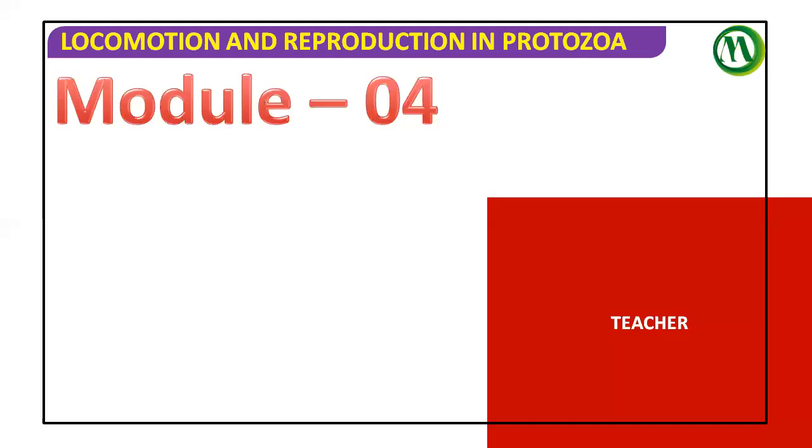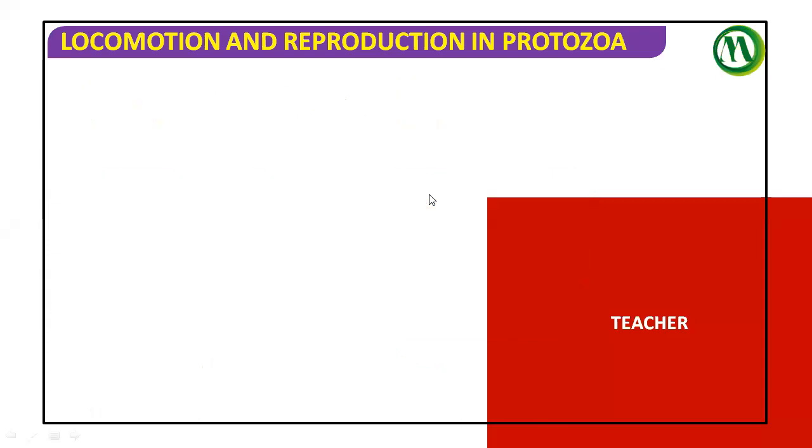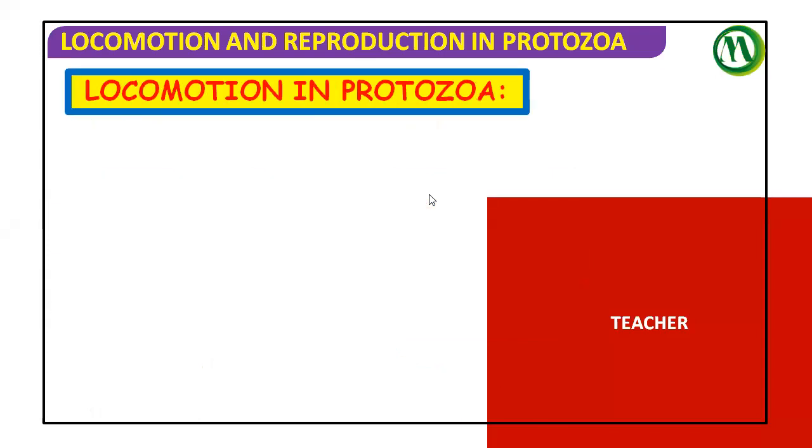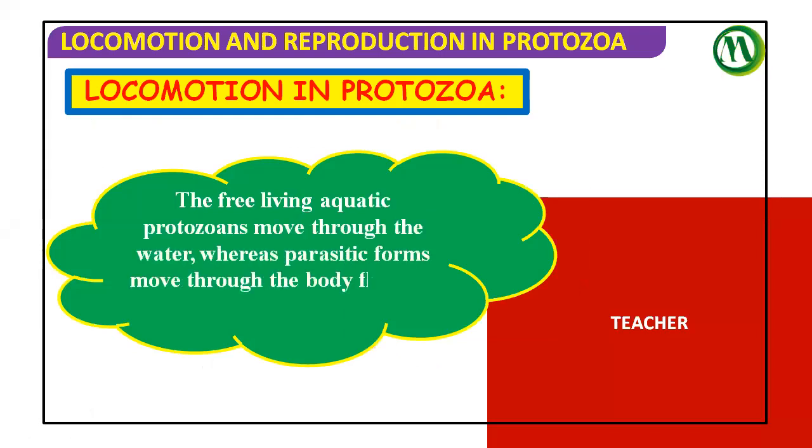In module 4, we're going to learn about locomotion in protozoa, set 2. Here we're going to learn about the different kinds of locomotory organelles. The free-living aquatic protozoans move through the water, whereas parasitic forms move through the body fluids of their host. Simply, free-living organisms live and swim in water. Parasitic forms like Plasmodium and Entamoeba move through body fluids; Plasmodium swims in our blood.